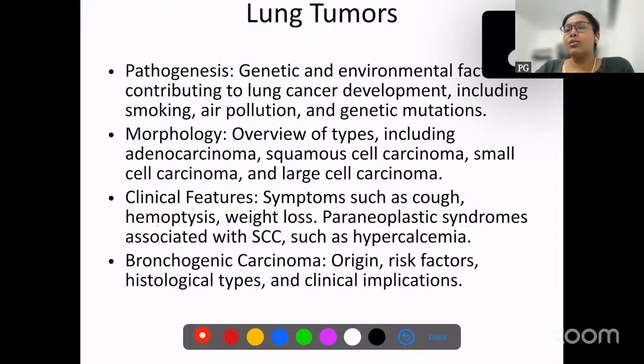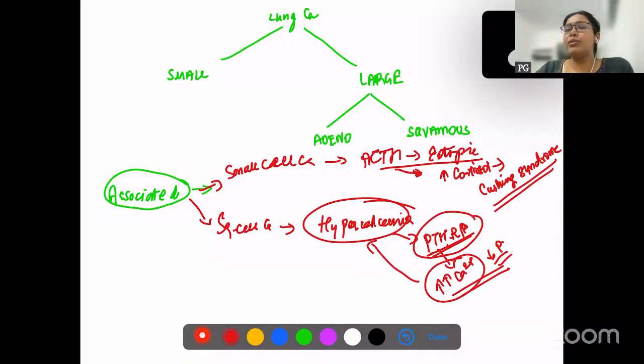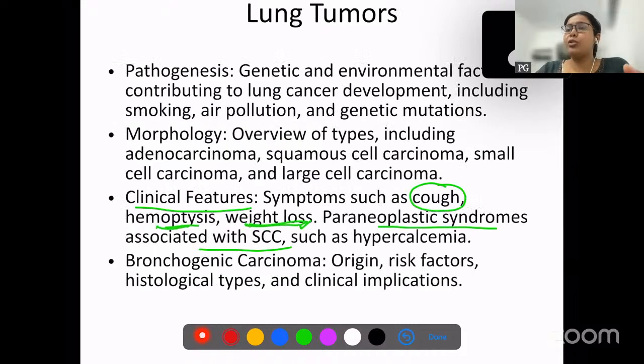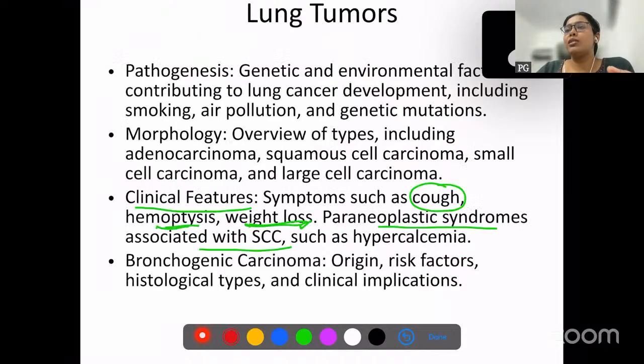Okay, so these are the things which you have to remember. First of all, the definition, what is lung carcinoma, and then lung tumors are the most common tumors, the mortality of lung tumors, then pathogenesis. We discussed the pathogenesis: cigarette smoking, environmental exposure, genetic mutations, different types of genetic mutations which are present in squamous cell, small cell, and adenocarcinoma.